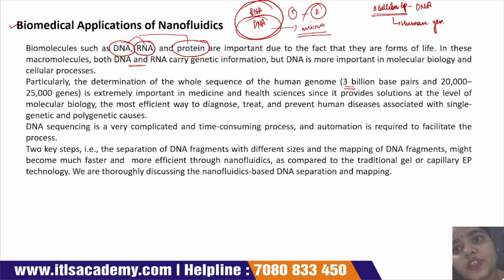What is a genome? A genome is a complete set of genetic material. And these 3 billion base pairs contain 2000 to 2500 genes.